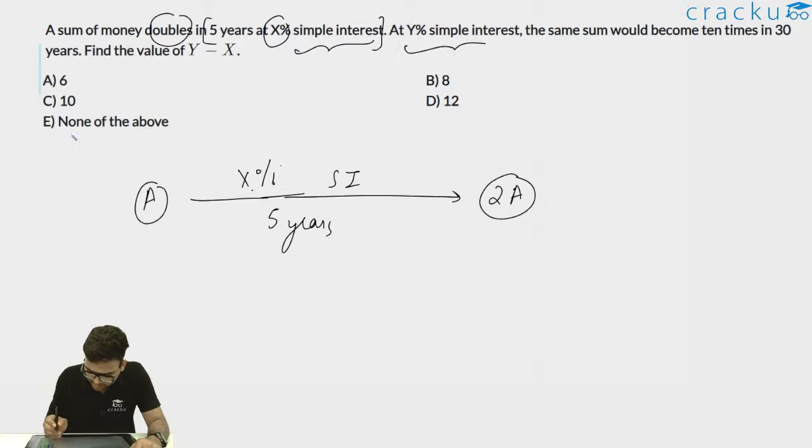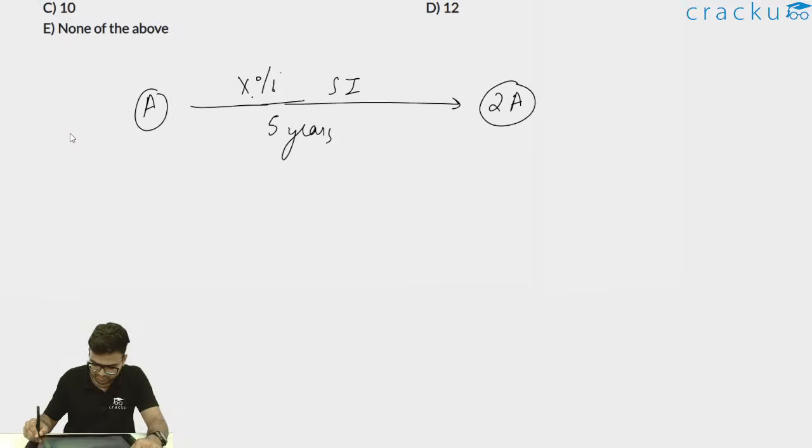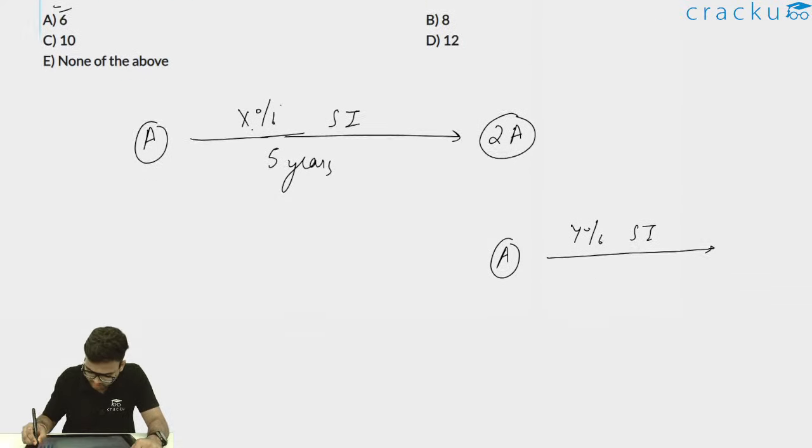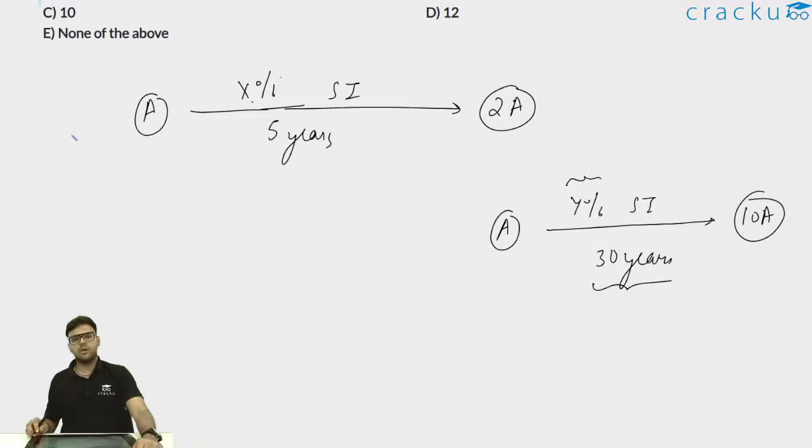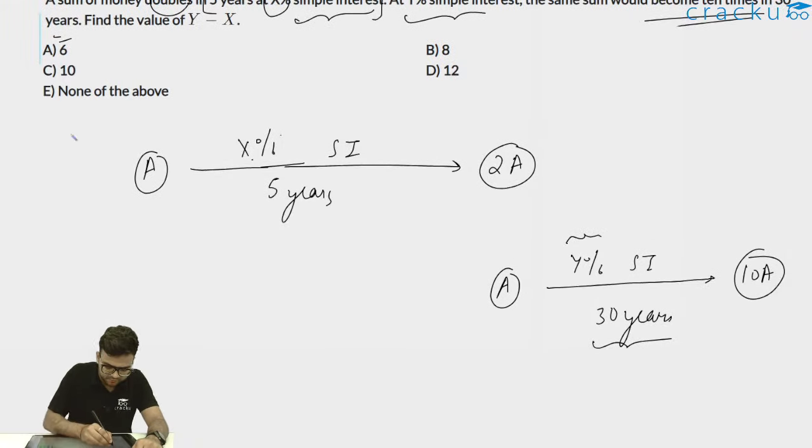At Y% simple interest, the same sum would become 10 times in 30 years. Okay, the same sum, that is the same amount A, at Y% simple interest becomes 10 times in 30 years. So this becomes 10A in 30 years. I have to find out the value of Y minus X.